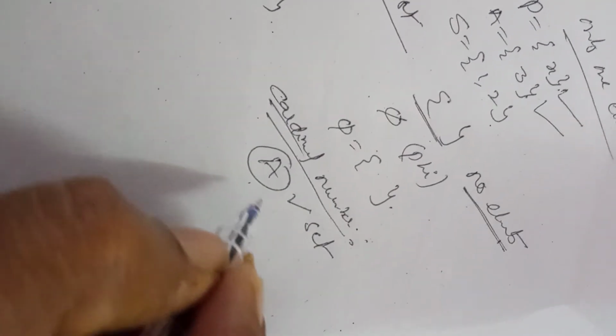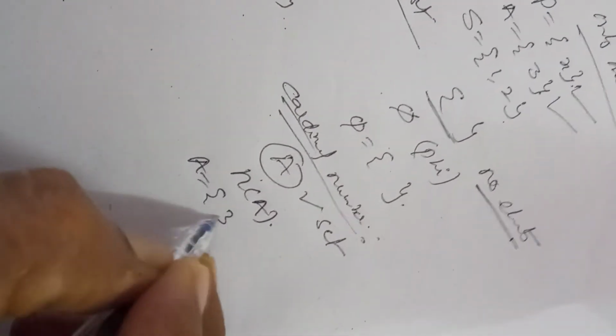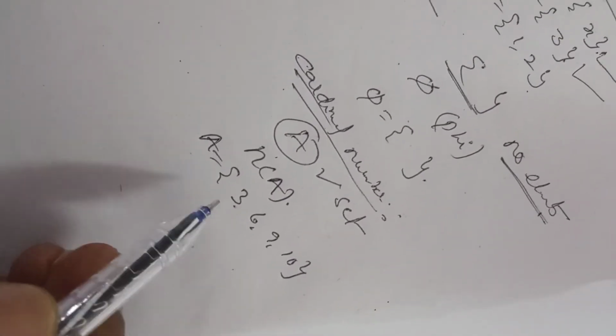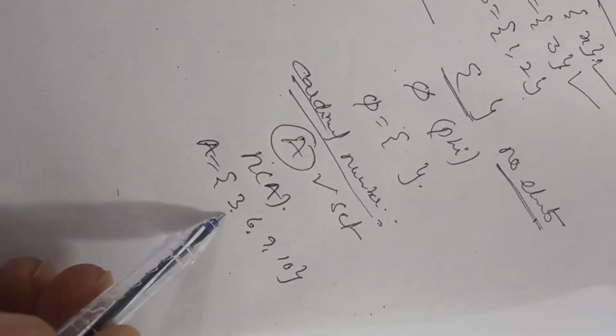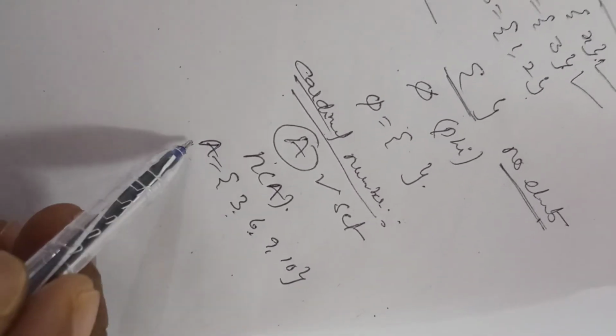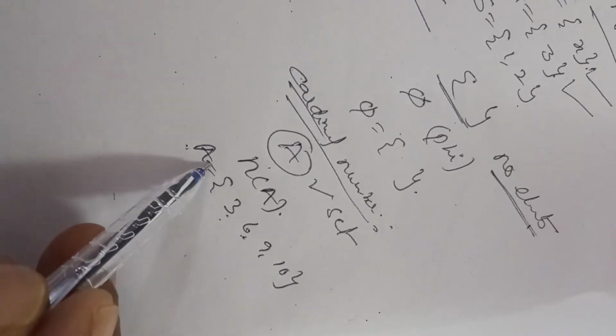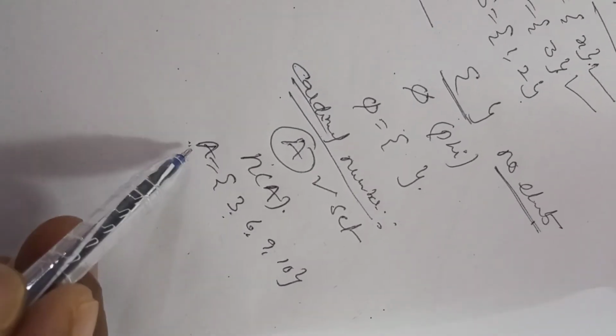Cardinal number of a set. Suppose a set A is given to you. The number of elements in the set is called the cardinal number, and it is denoted by n(A). Suppose A = {3, 6, 9, 10}. Now this set contains 4 elements: 3 is an element of A, 6 is an element of A, 9 is an element of A, 10 is an element of A.